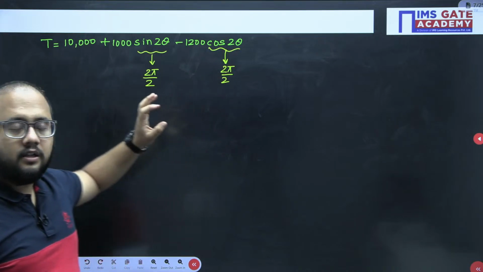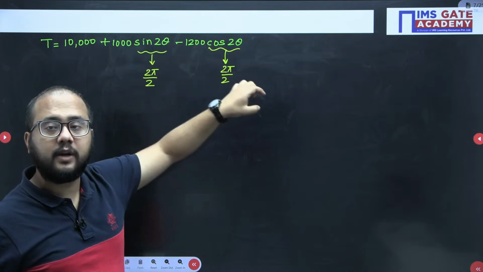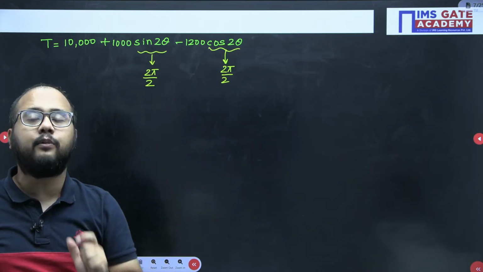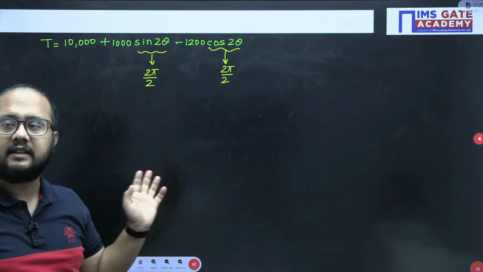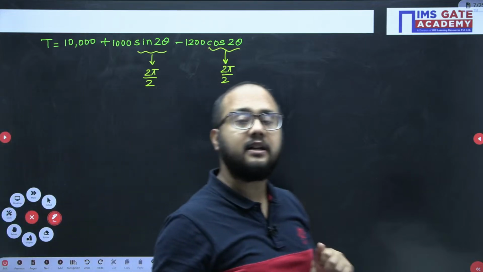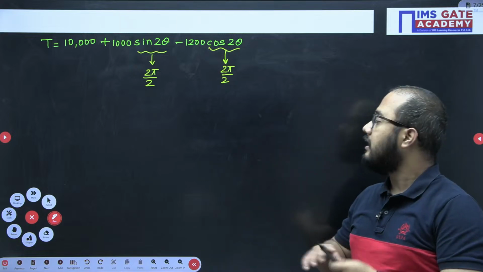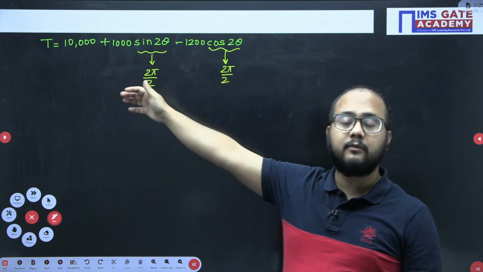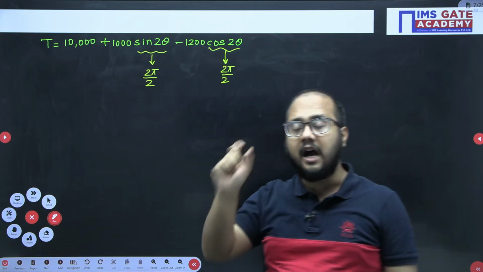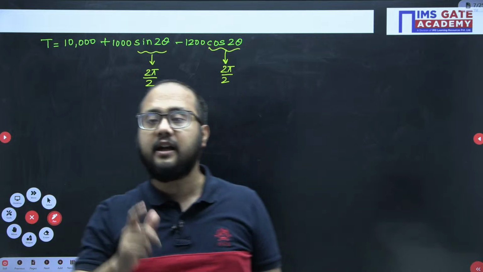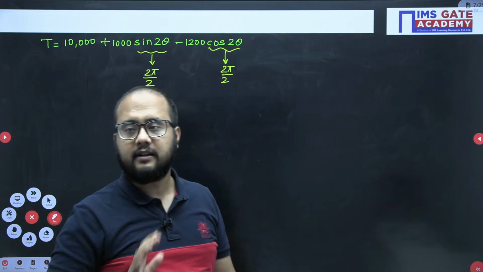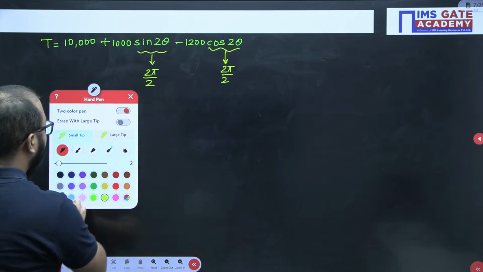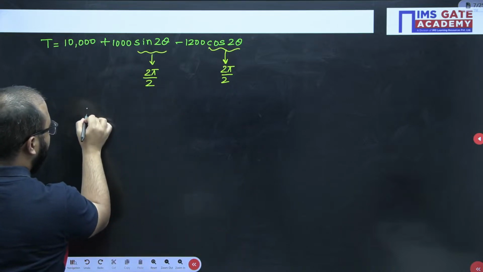So whenever we have time periods like 2 pi by 2, 2 pi by 2, what we do is take the LCM of the numerator and the HCF of the denominator. Please understand, this is a very important point, because here it is easy to calculate the time period, but in some cases you will get different numbers in the numerator and denominator, so we have to be very careful while calculating those LCM and HCF, right?